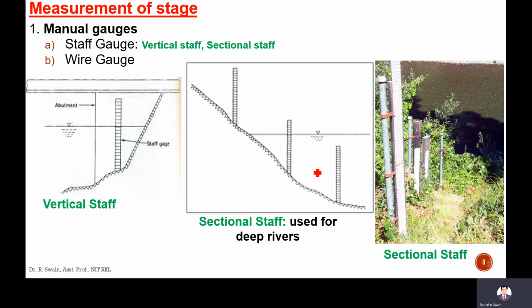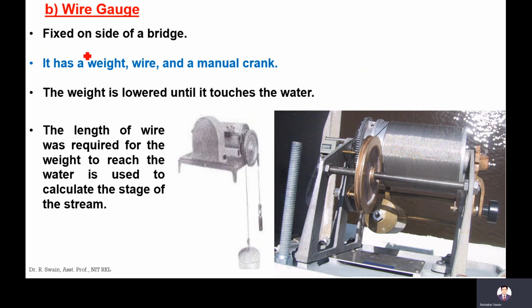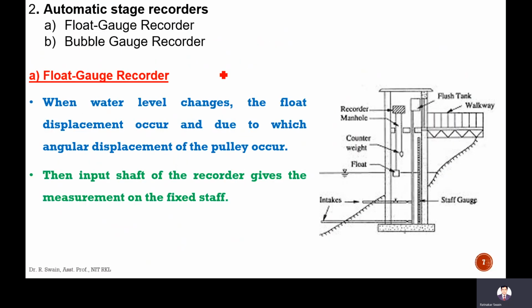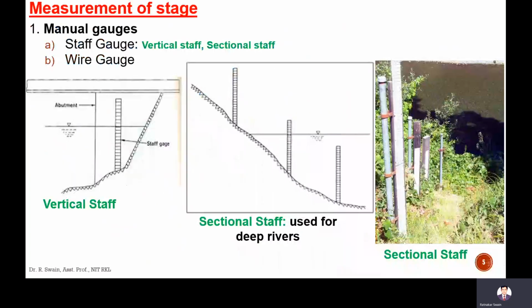So first, how to measure the stage? First you should know the stage measurement, then we will go to the velocity measurement, then to the discharge measurement. So first is measurement of stage. Stage is measured using gauges: manual gauges, that is staff gauge and wire gauge, and automatic stage recorders.